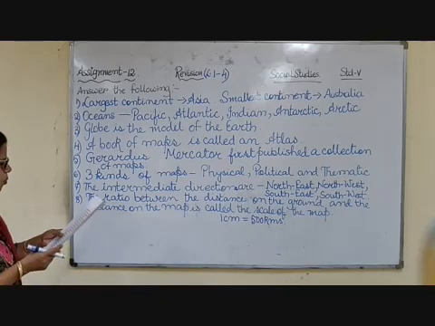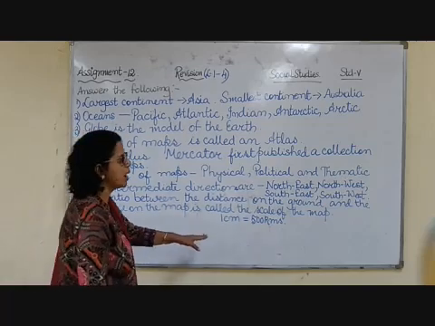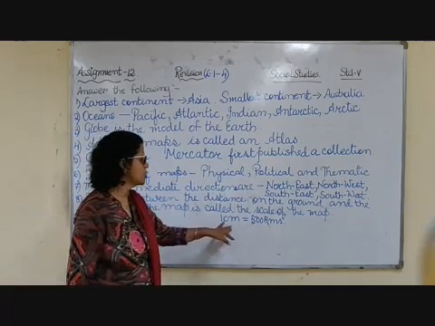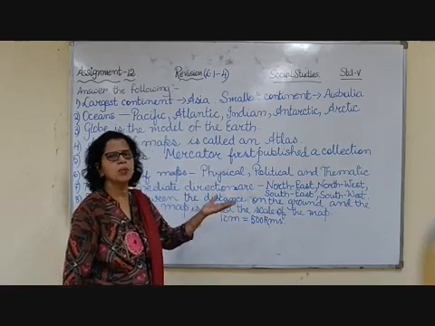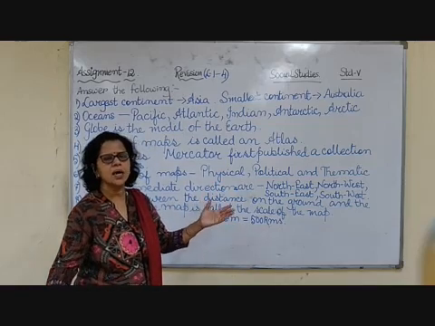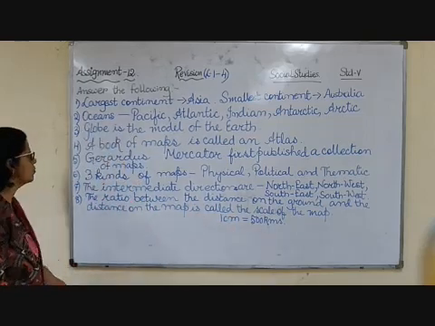Number 8, what is the scale of the map? The ratio between the distance on the ground and the distance on the map is called the scale of the map. Like you see in the maps, if you open your book of atlas, you will see 1 centimeter is written as 500 kilometers or 100 kilometers or 1000 kilometers depending on the size of the area which they are showing. So this is the scale.